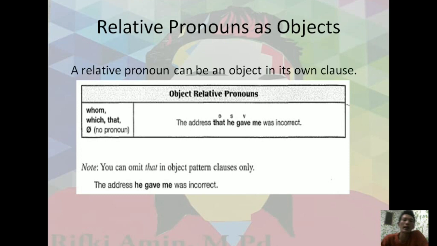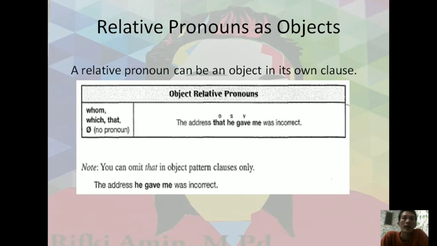The second material is relative pronouns as an object. Previously we discussed the subject, and here we discuss relative pronouns as an object. A relative pronoun can be an object in its own clause. You are able to use whom, which, and that. You know whom and that describe people or a person, and which is for things or animals.